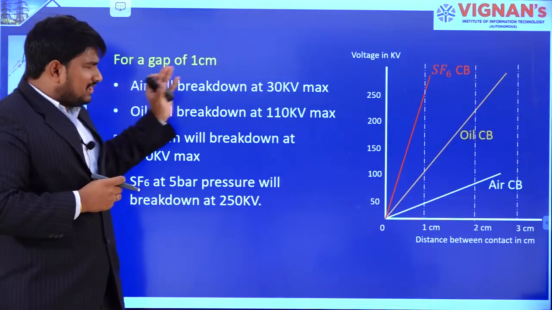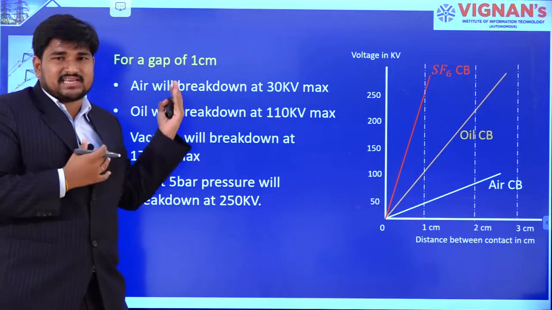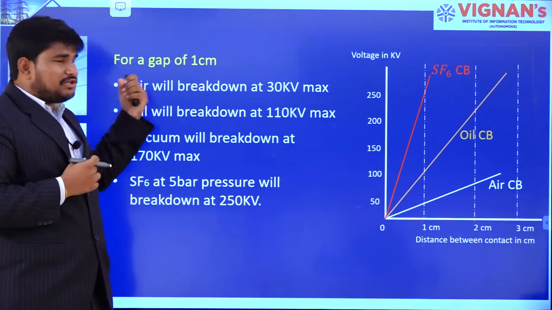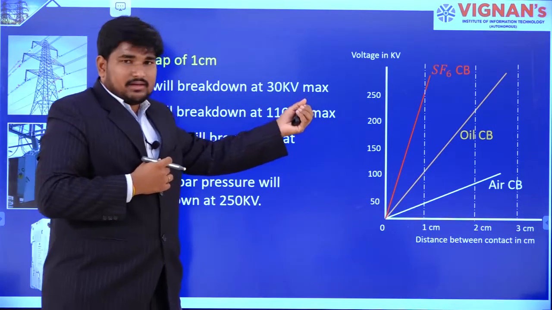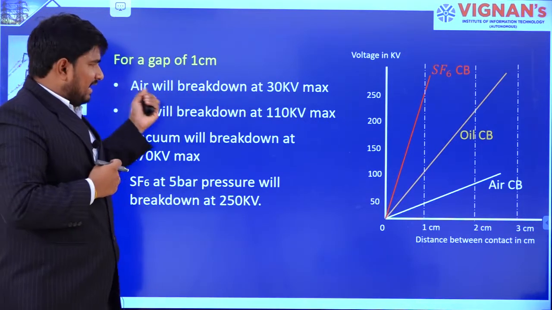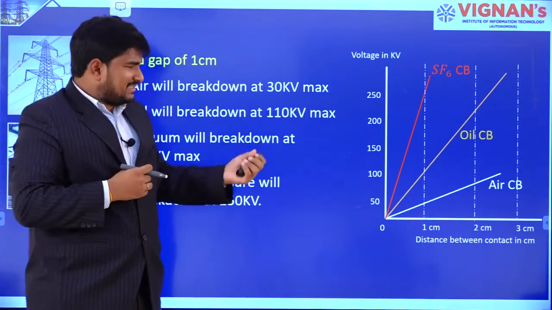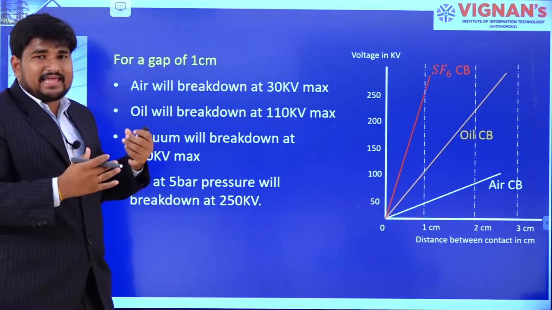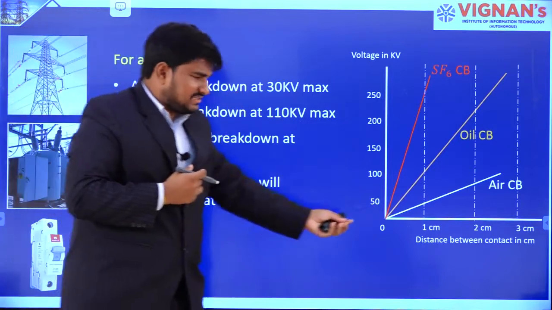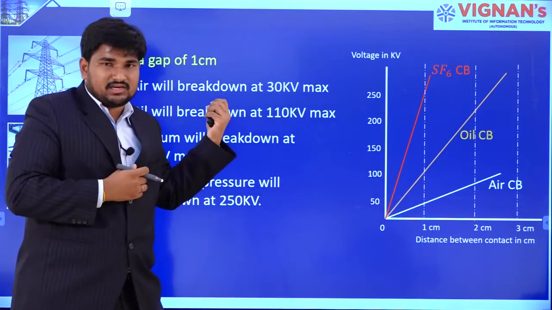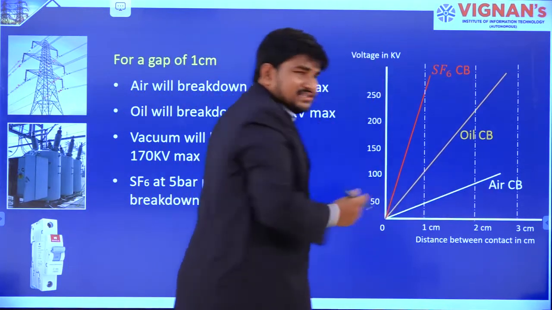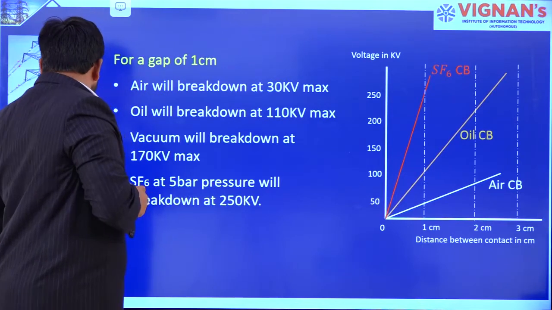All this terminology I have discussed in the previous class. Air has a breakdown at 30 kV per centimeter. If I increase the gap between the contacts, the dielectric strength of air also increases in a linear fashion.